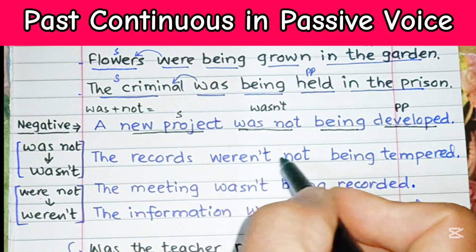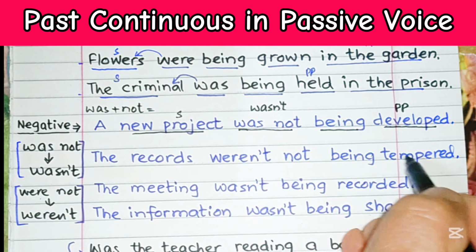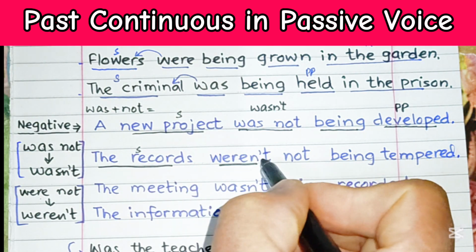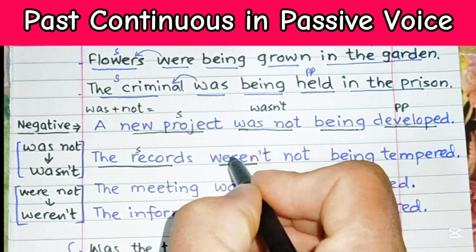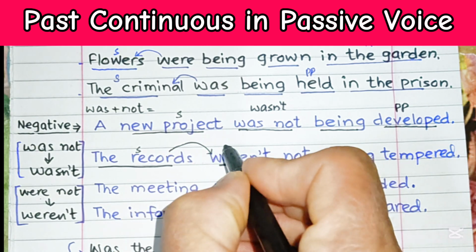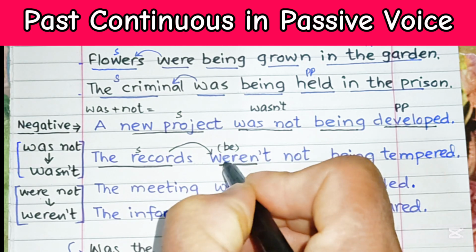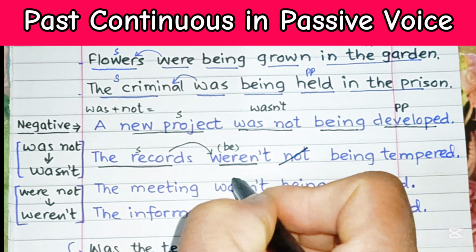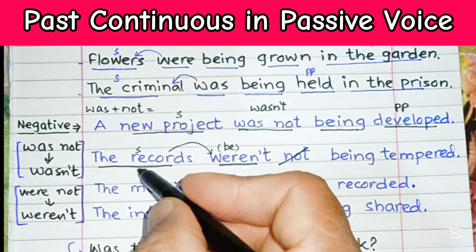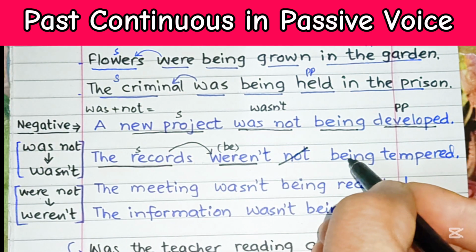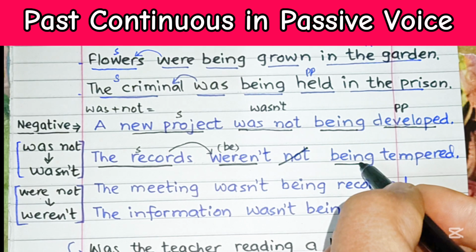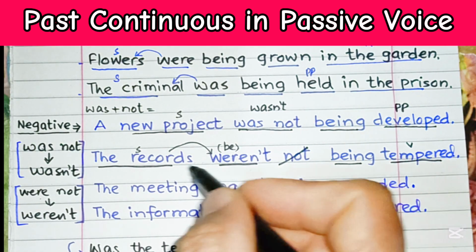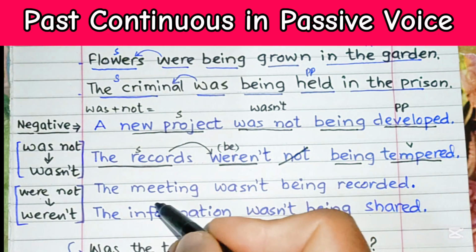The records weren't being tampered with. The records is the subject over here. Weren't is the negative form of the tense, and it matches the subject, and this is verb be as were and then not. So we may write it were not or just weren't. This is correct. The records weren't being, this is being to show continuity, and then this is the past participle of tampered. So this is the main verb over here. The records weren't being tampered with.